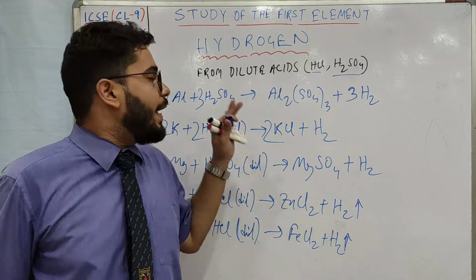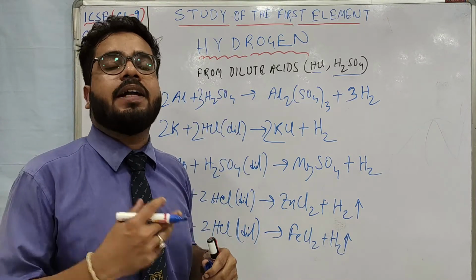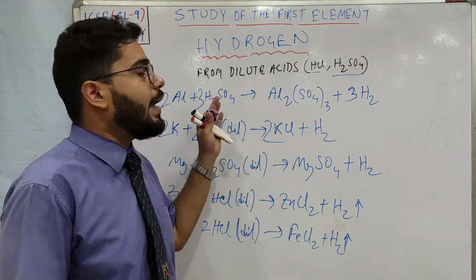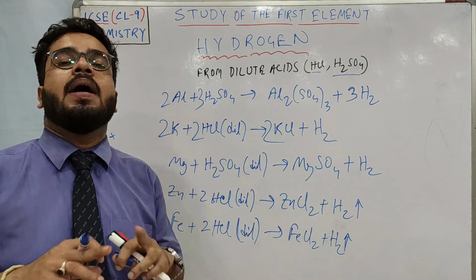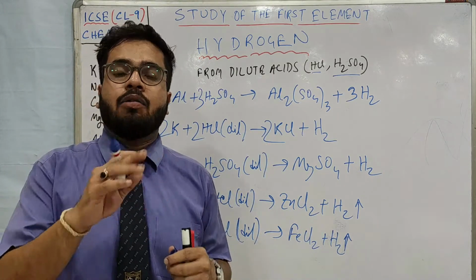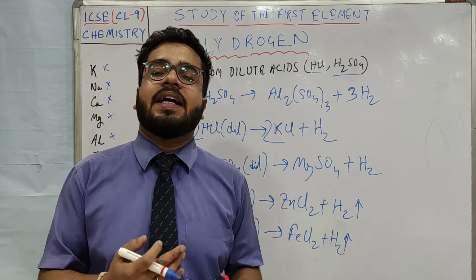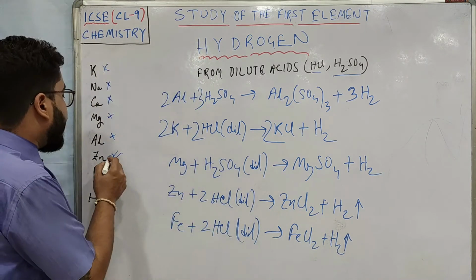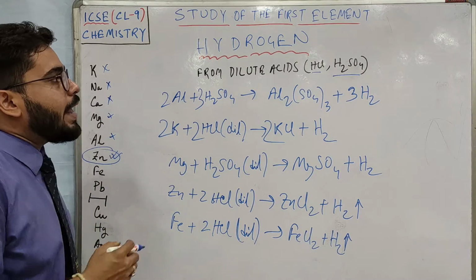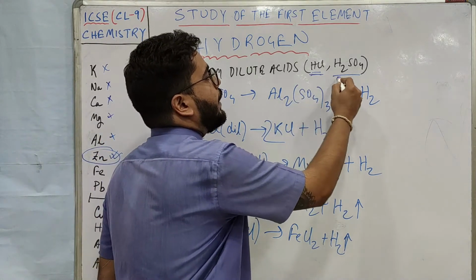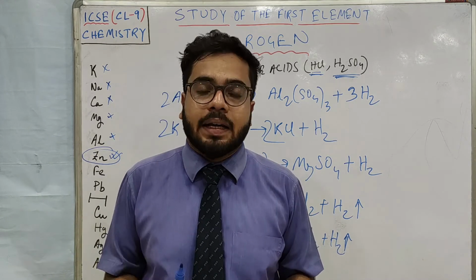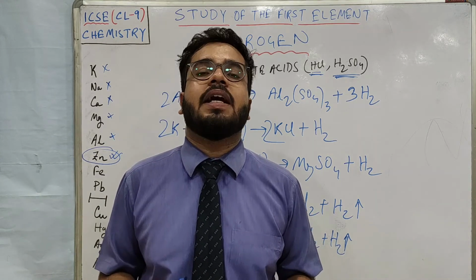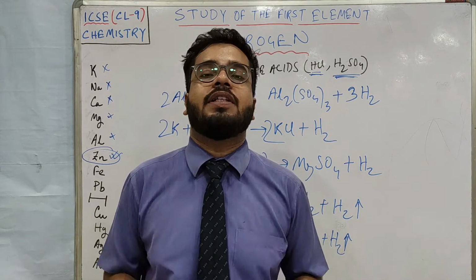Here also Al2O3 and other oxides of aluminium are formed because of aluminium's strong affinity towards oxygen, and they form a protective layer around the metal. That is why the reaction gets stopped. So that is why our ideal metal is zinc, and the acid you can use is either HCl or H2SO4, but not nitric acid, because dilute nitric acid is also a strong oxidizing agent.